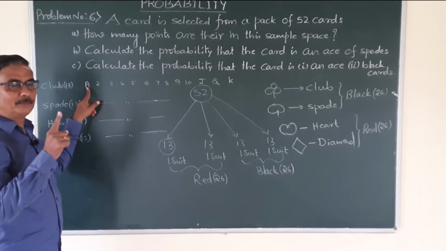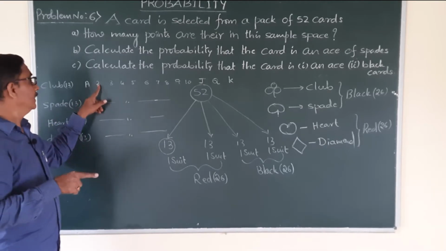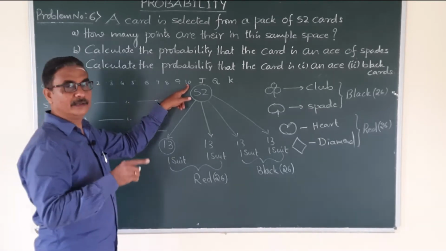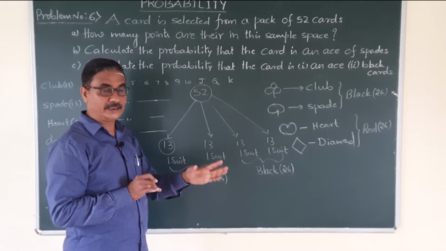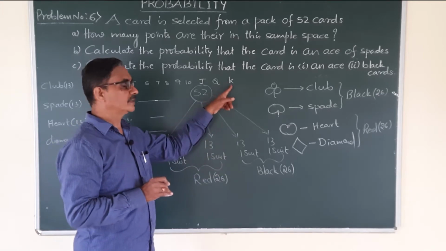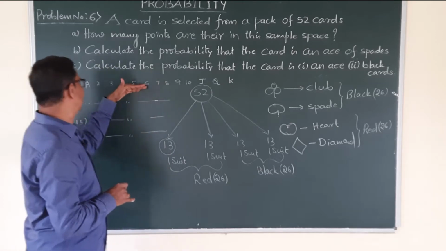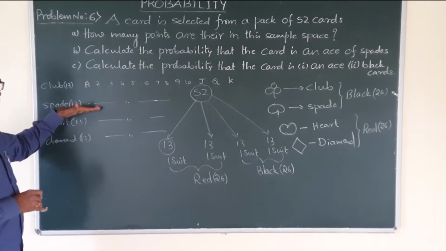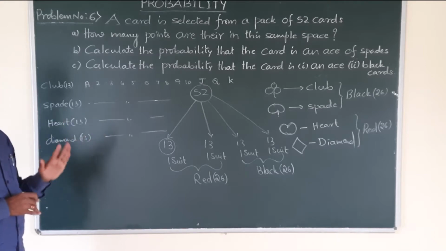Instead of one, the number is represented by the English letter A, that is Ace. Remaining numbers are as they are up to 10. 11 is represented by Jack, that is J. 12 is represented by Queen, that is Q. 13th is represented by King, denoted by K. Like this, same concept: spade 13 cards, heart shape 13 cards, diamond shape 13 cards.